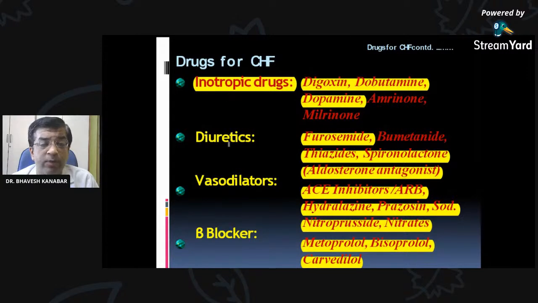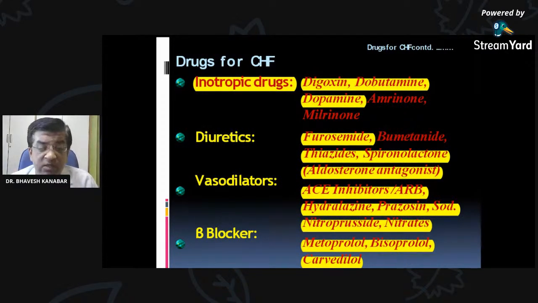These are inotropic drugs. Diuretics include furosemide and thiazide. Thiazide diuretic, you know that hydrochlorothiazide. Spironolactone, this is a potassium-sparing diuretic, an aldosterone antagonist also. Vasodilators include ACE inhibitor, angiotensin converting enzyme inhibitor, or ARB, that is angiotensin receptor blocker, hydralazine, prazosin, that is alpha blocker. Because of the alpha 1 blockade, there will be vasodilatation. Sodium nitroprusside and nitrates. Beta blockers include metoprolol, bisoprolol, and carvedilol.